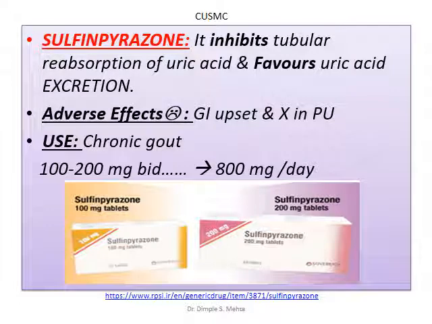Another is sulfinpyrazone. Sulfinpyrazone inhibits tubular reabsorption of uric acid and favors uric acid excretion. Same side effects, more GI upset, and it is contraindicated in peptic ulcer patients. It can be used for the treatment of chronic gout, mind well, obviously with NSAID cover. It should be started at 100 milligram twice a day. Gradually, it can be given up to 800 milligram per day.